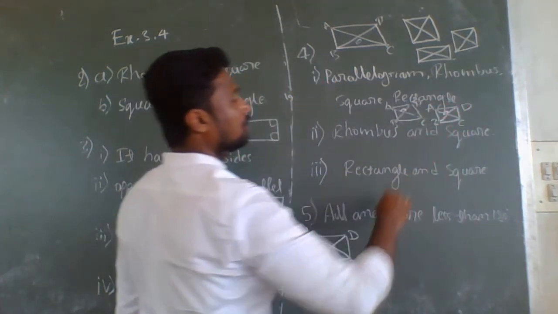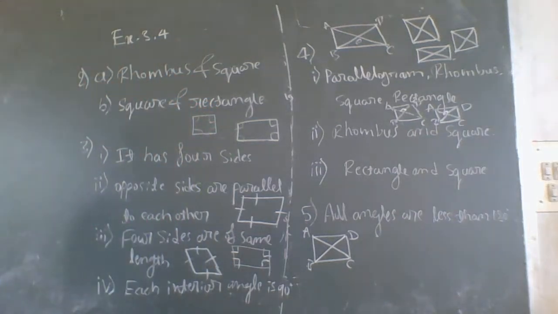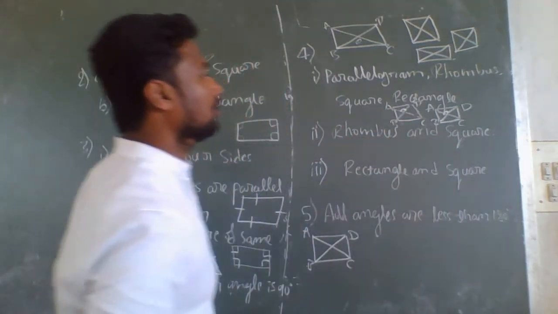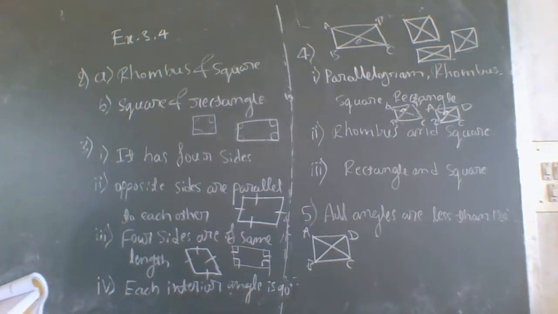So the diagonals intersect each other perpendicularly. Here in a rhombus and a square, diagonals are perpendicular bisectors of each other.